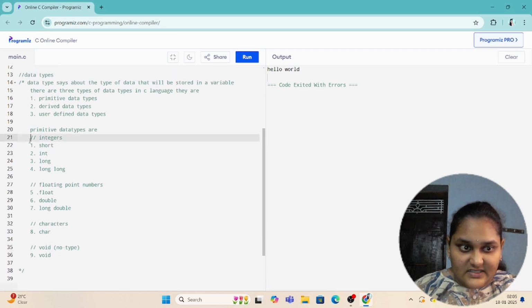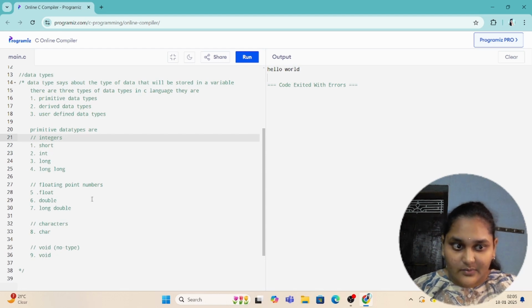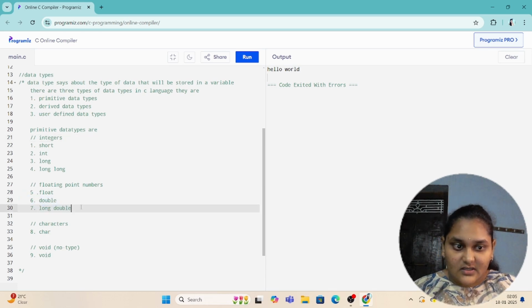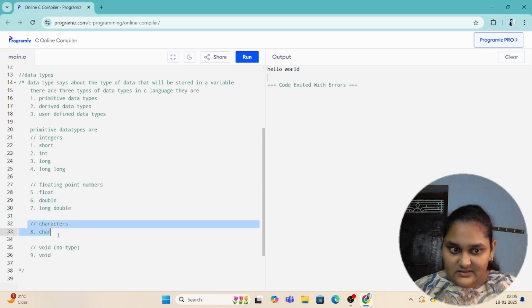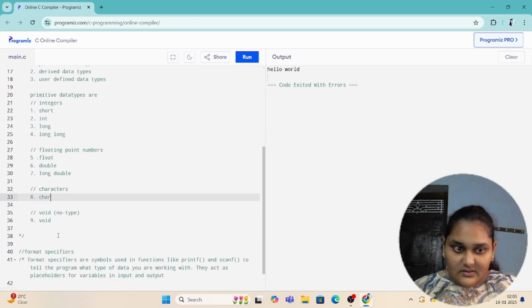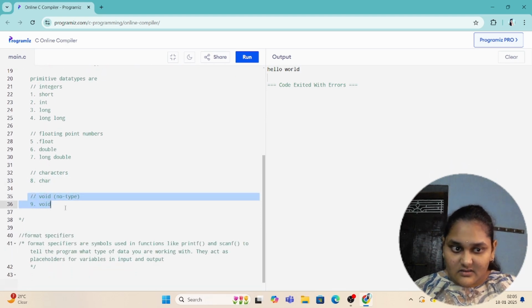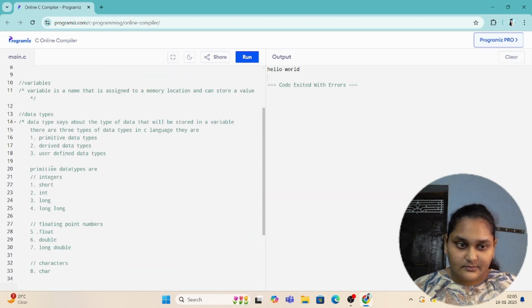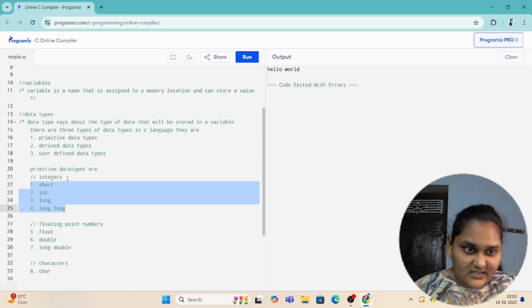So under integers we have short, int, long, and long long. Under floating point numbers we have float, double, and long double. Under characters we have the char data type. And void means no type, no return type, no data type. So these four come under integers.